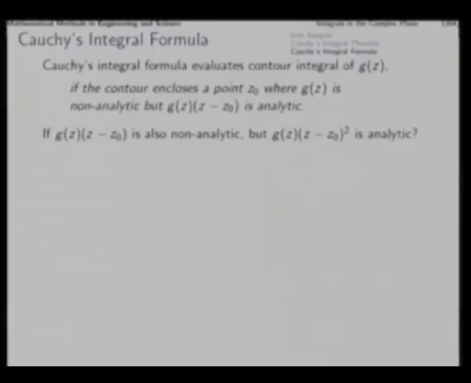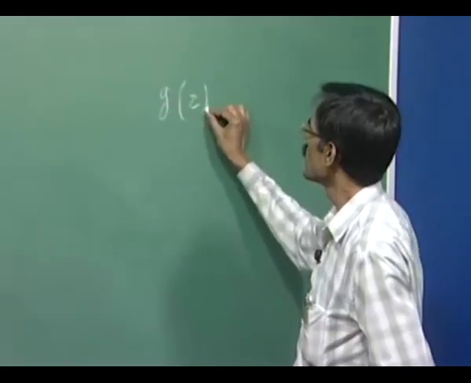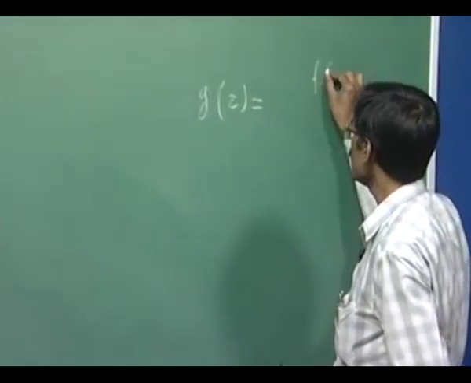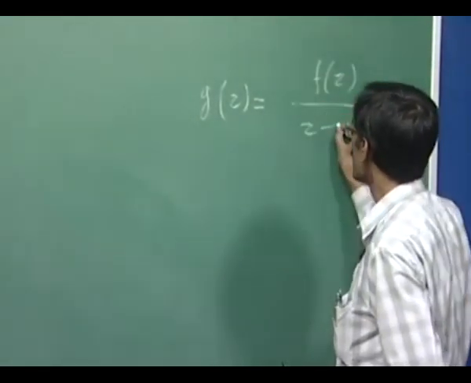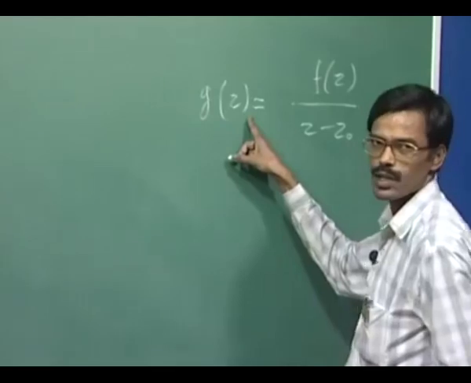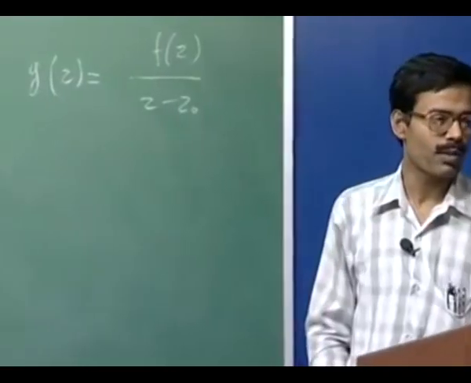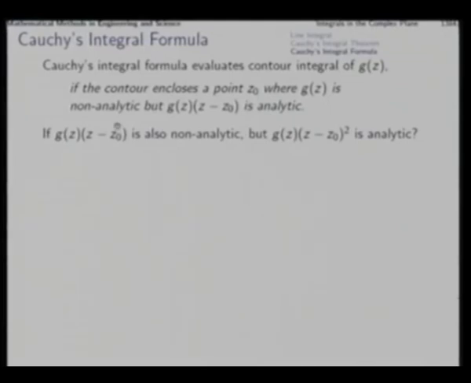That is, if g(z) into (z minus z0) is analytic, then g(z) turns out to be an analytic function divided by (z minus z0), and the integral of such a function is given by Cauchy's integral formula. But then if it happens that even this is not analytic, and to make it analytic another multiplication of (z minus z0) is required, then what to do? Through further processing over Cauchy's integral formula, we can find a way for that also.